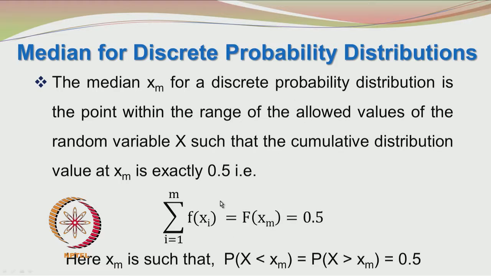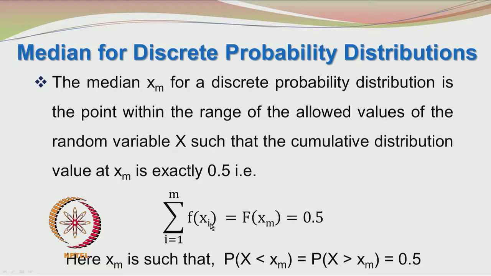In mathematical form, sigma i equals 1 to m f of x i, the cumulative distribution value at xm, should be equal to 0.5.